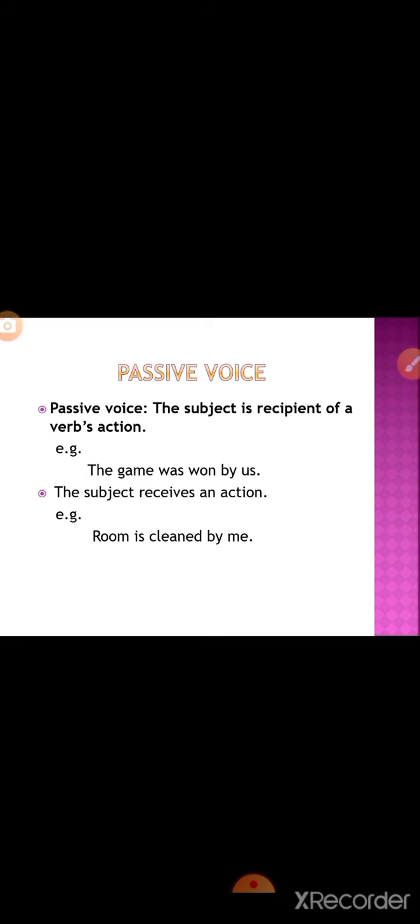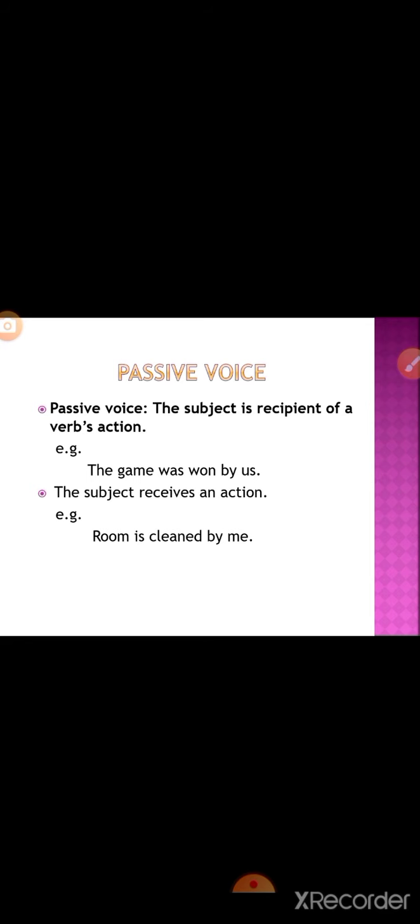Over here, the room is cleaned by me. Over here, the subject becomes the receiver. Keep in mind, the subject in active voice is I. In passive voice, when it becomes the recipient, we use me. If it is we in the active voice, when it becomes the receiver of an action, it becomes us. They becomes them. For example, they won the match. The match was won by them.